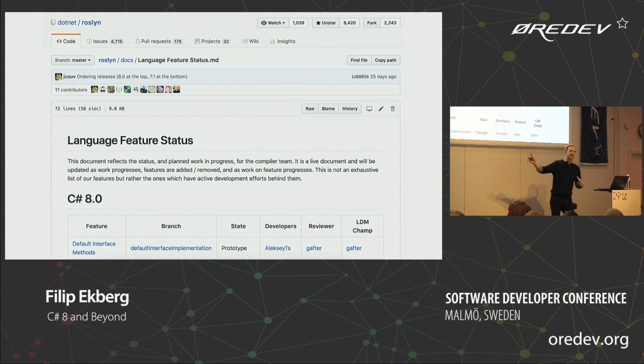Some of them are marked as coming into a specific version. They might not get into C# 8, but hopefully they will come into C# 9 or 10, or who knows. What's also interesting is that they allow people to contribute to the language. Anyone in here can build features that they like into the language, and hopefully that'll get merged into the compilers. I think that's pretty cool.